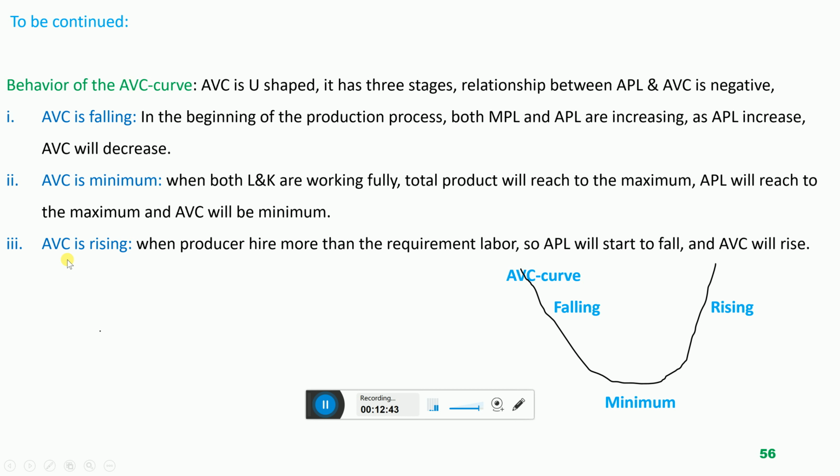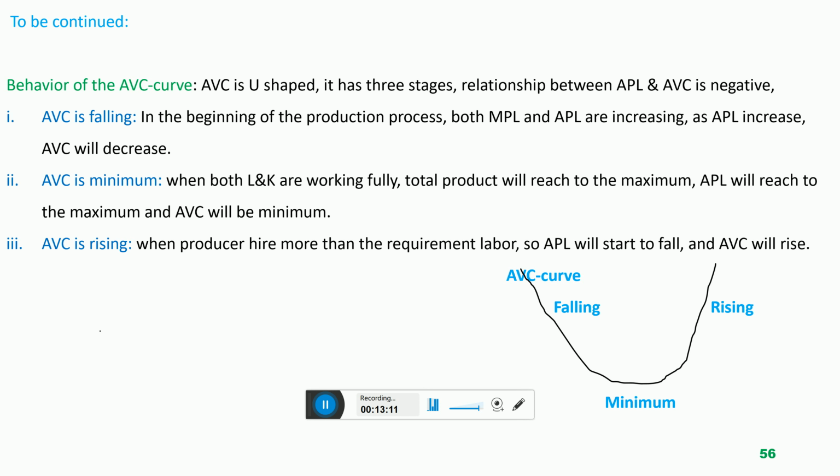Now third stage, average variable cost starts to rise. When will this average variable cost again start to rise? Why? What is the reason? The reason is the third stage of production, when the company hires more than the required labor. The company does not need the extra labor, 7, 8, 9, that the company hires.